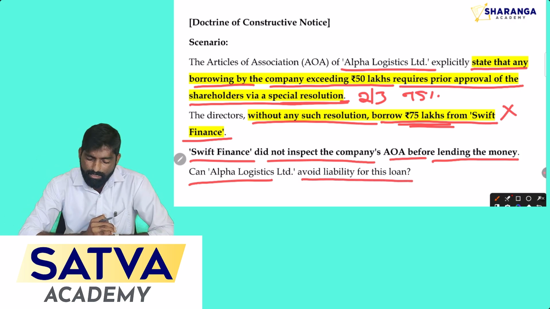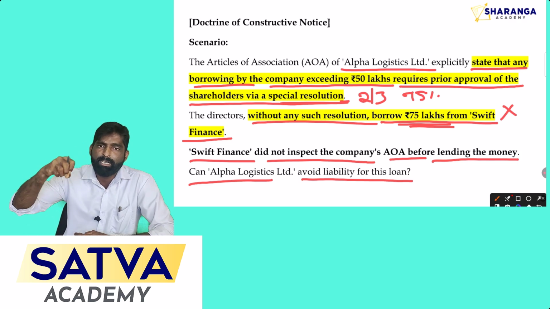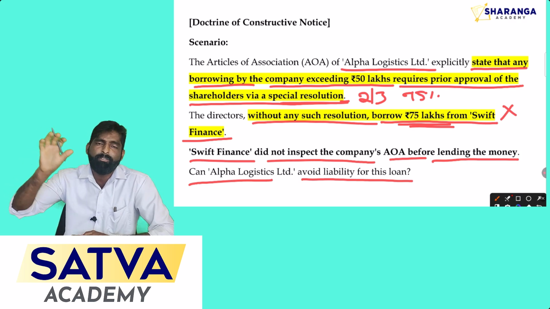Now the thing is, there is a condition in AOA. Whenever the director wants to take any loan from the financial institutions, they have to get the special resolution in case the amount of the loan is more than 50 lakh rupees.